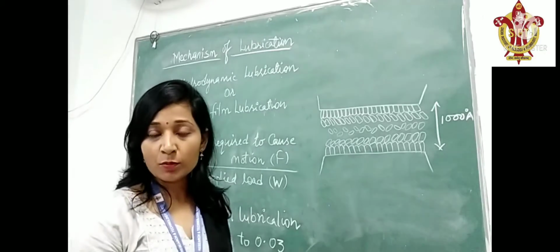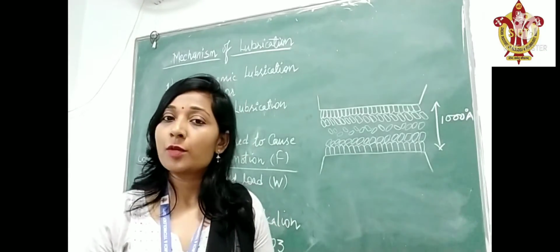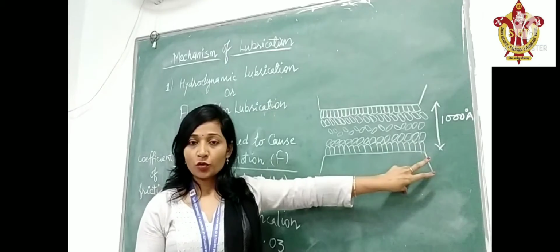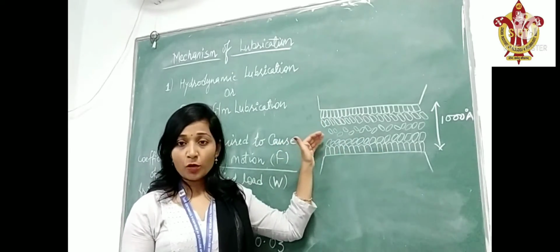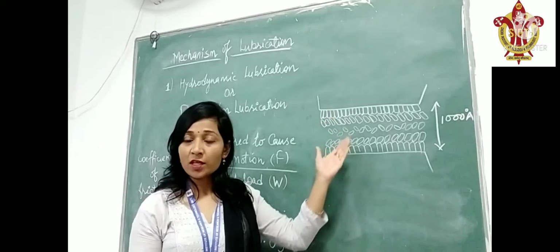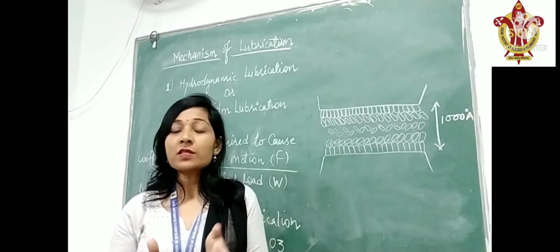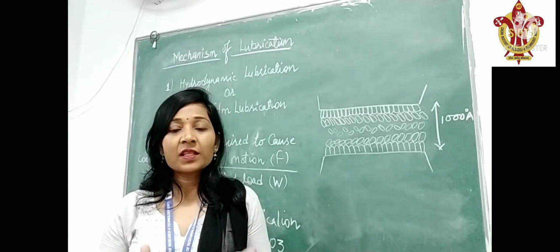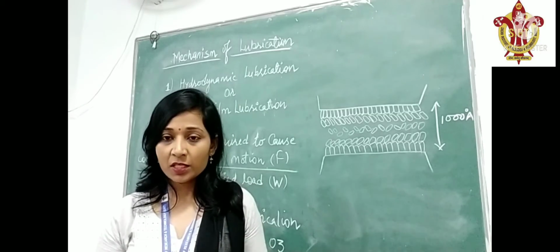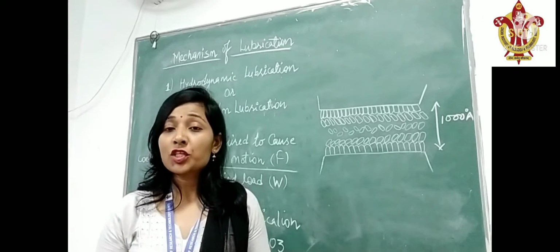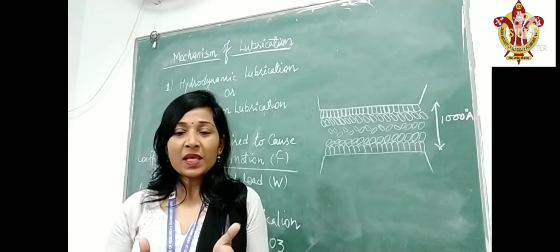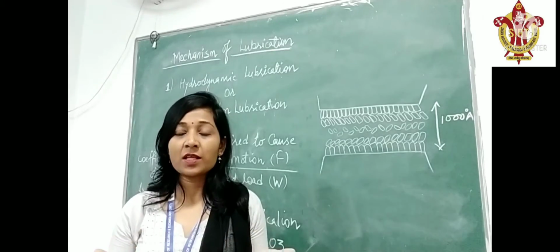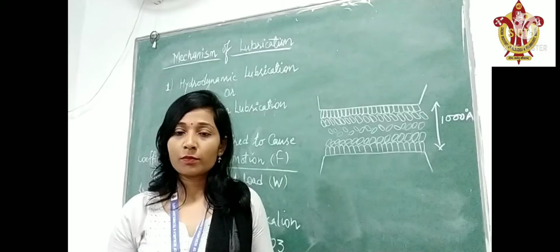In this type of mechanism, two moving surfaces are separated by a bulk film of liquid lubricant, that is a thick film of 1000 angstrom. We will introduce a thick film of liquid lubricant between the two moving surfaces. When separated by this bulk lubricating film or oil, they do not come directly in contact with each other, and in this case their friction, wear and tear reduces. Their peaks and valleys do not get interlocked, and any type of losses between the two moving parts is reduced, or we can overcome it by